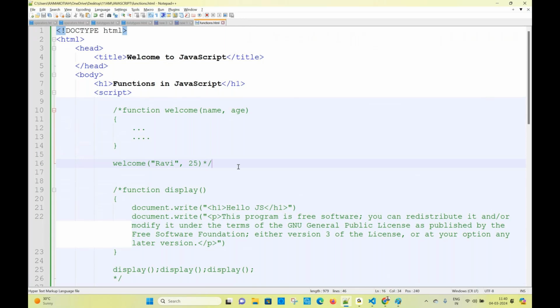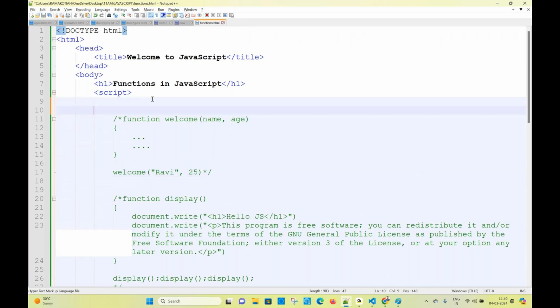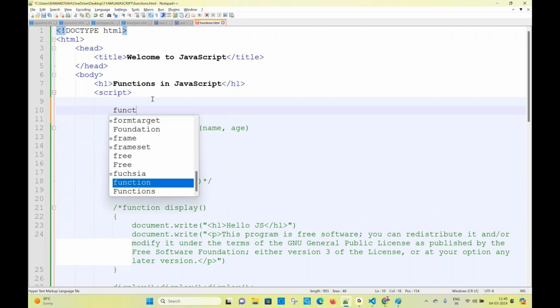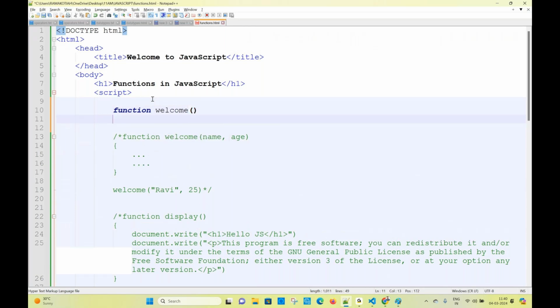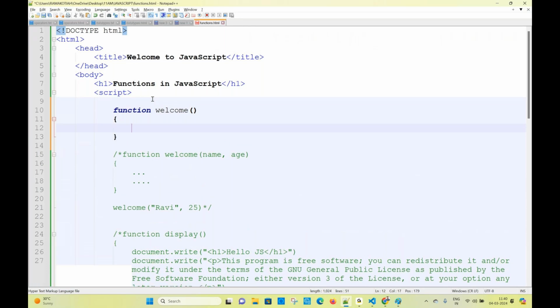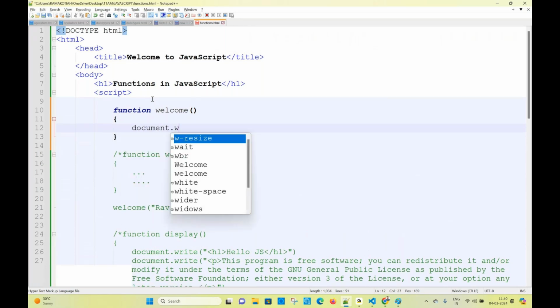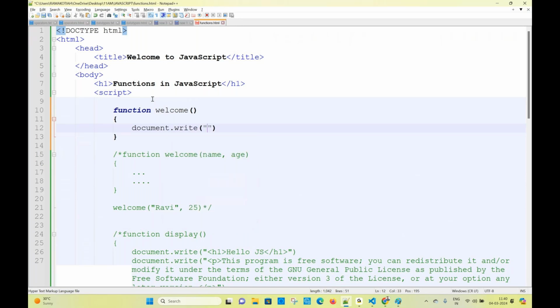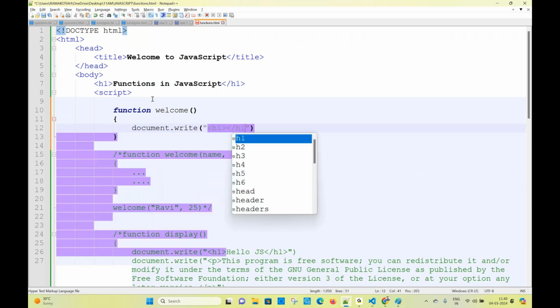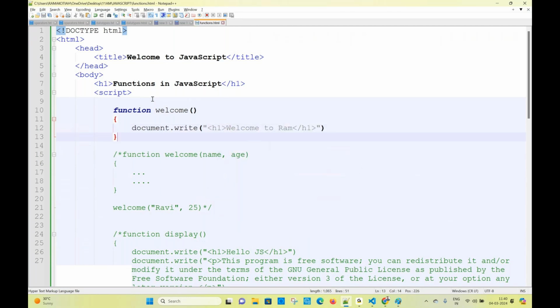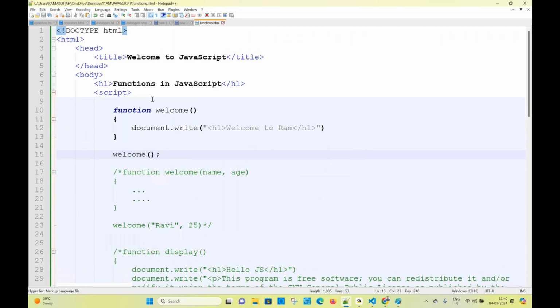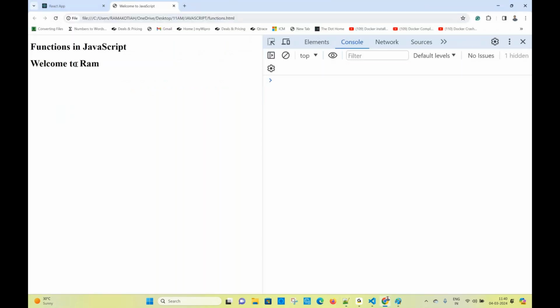We can create a function with parameters also. Function welcome. Take the same function, no worries about it. You're all coming to the function. Welcome: document.write, I am writing a message here. H1 open, H1 close. I am writing welcome to Ram. I'm calling the function welcome. Now I am refreshing. What is the output you are getting? Welcome to Ram.